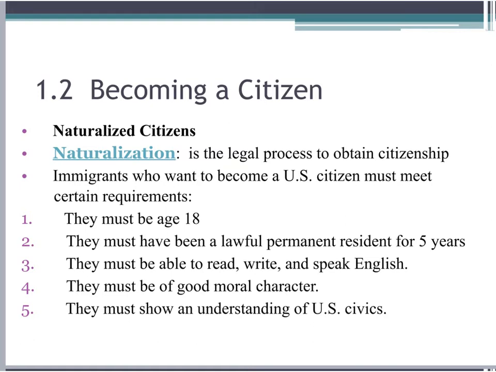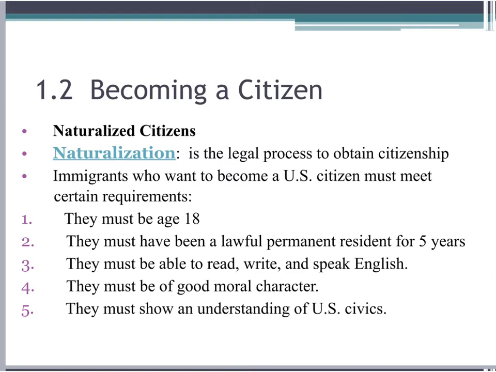Naturalized citizens. Naturalization is the legal process to obtain citizenship. Immigrants who want to become a U.S. citizen must meet certain requirements. They must be age 18.